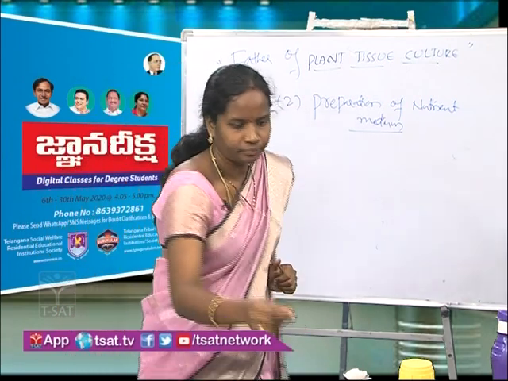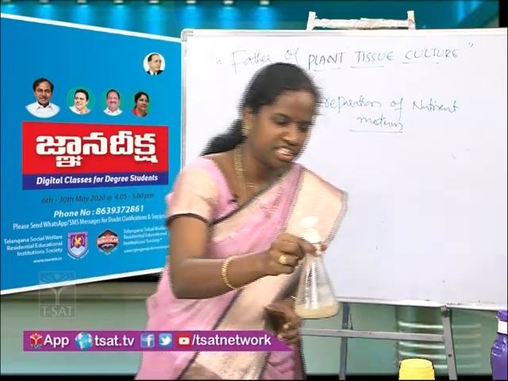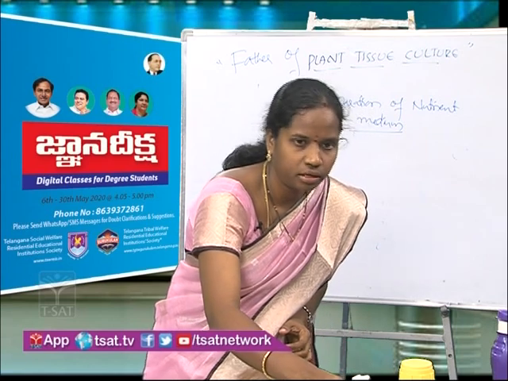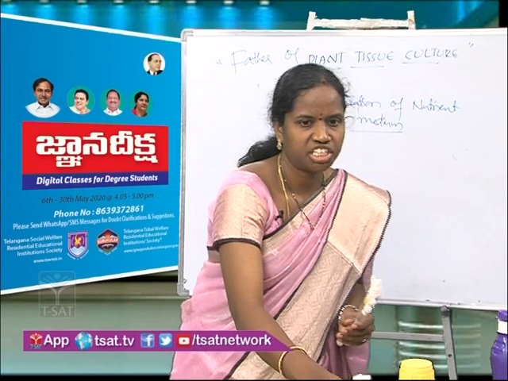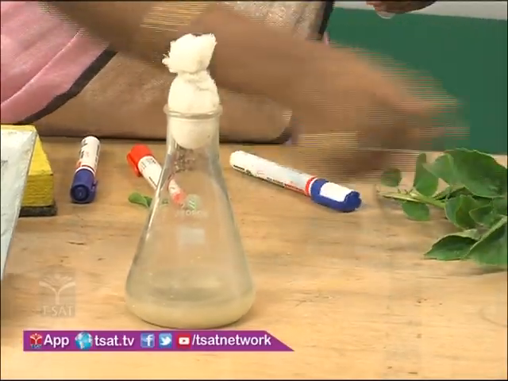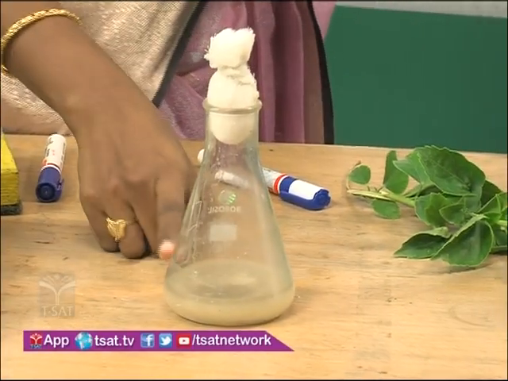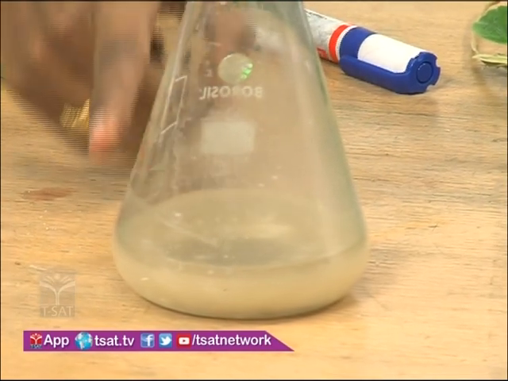See, this is the conical flask, you know very well. We have poured the nutrient medium inside it. So the conical flask can be used as a culture vessel.